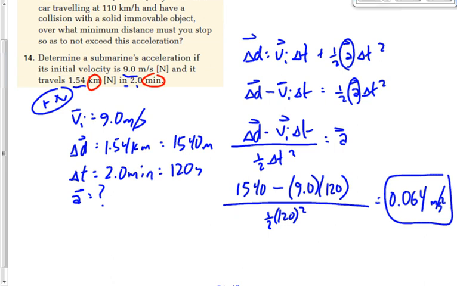That's a pretty small acceleration, right? Why do you think a submarine would have such a small acceleration? Airplanes can accelerate way faster than that. Subs probably can accelerate faster than that as well, but why would this be so small? Yeah, you're in water. Airplanes experience air resistance, and that's a problem sometimes. Air resistance is a problem, but it's not as big of a problem as water resistance, right? Because water is a lot more viscous than air is.